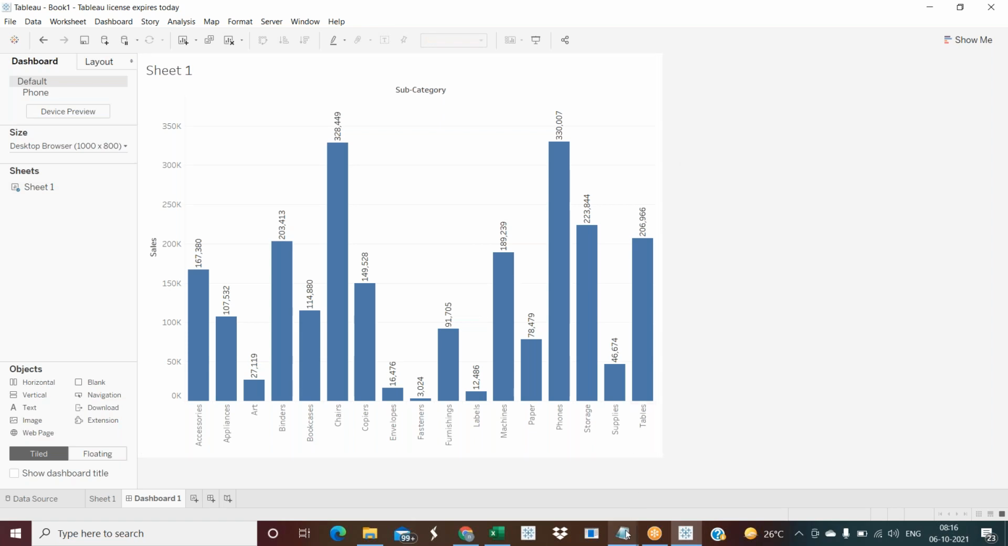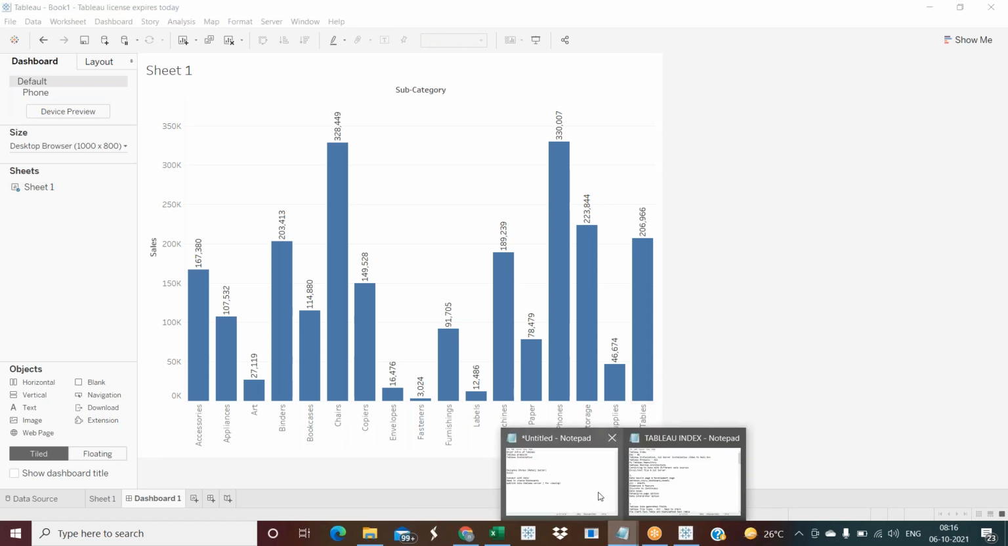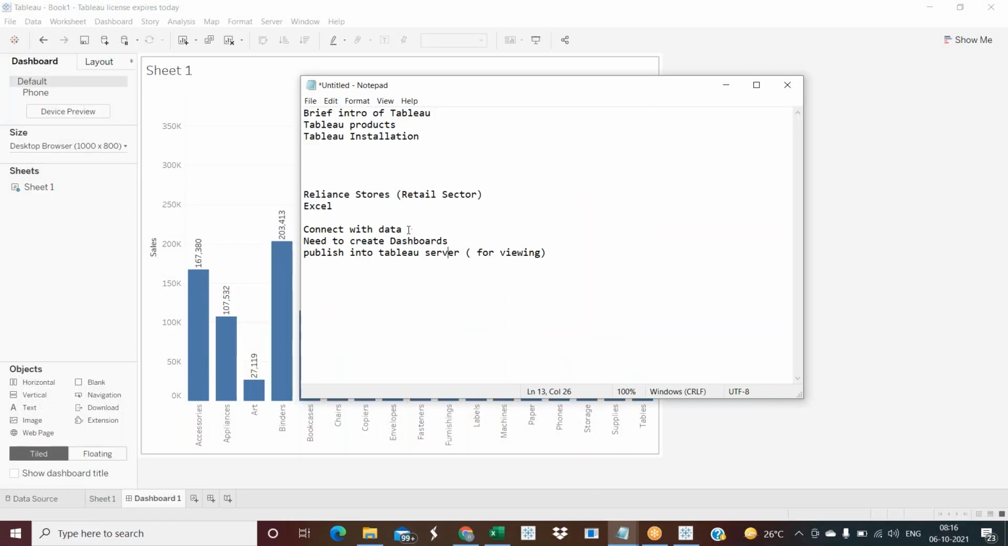So your job is you need to connect with different databases, wherever the data is. You need to create the dashboards for the clients. So how are we going to prepare the dashboards? Can I prepare my own? No, you don't have to prepare your own. There are some requirements.